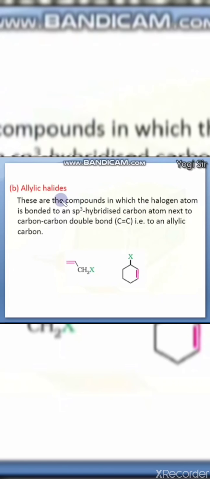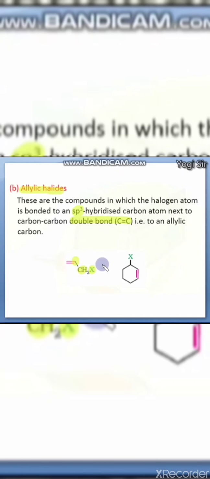Next is allylic halide, or allyl halide. Here also the halogen is directly bonded on an sp3 hybrid carbon atom. You can see here this carbon is sp3 hybrid, and the halogen is bonded to the sp3 hybrid carbon, right? But the adjacent carbon must have a carbon-carbon double bond, that is, the nearby carbon must be sp2 hybrid.